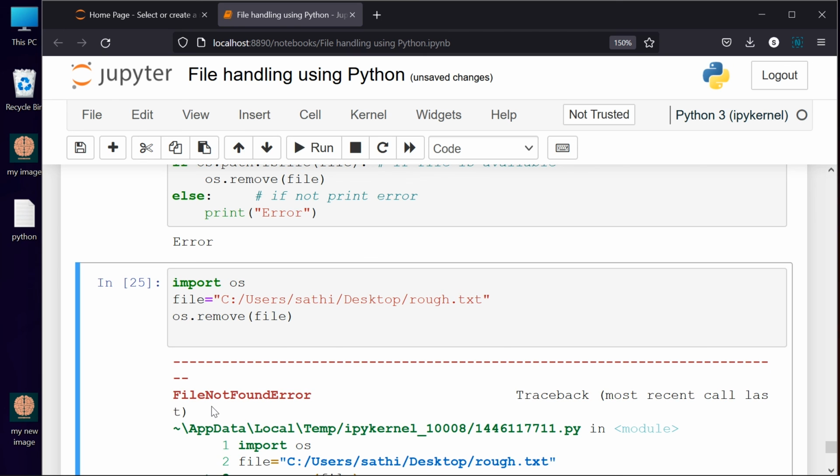So we have seen different aspects of file handling: how to open a text file, how to open an image file, how to convert one file to another file, how to read the contents of a file, how to make the contents of a file available in one more file, how to append, how to write, how to read. You should practice more and more so that you can get some experience in different aspects of file handling.